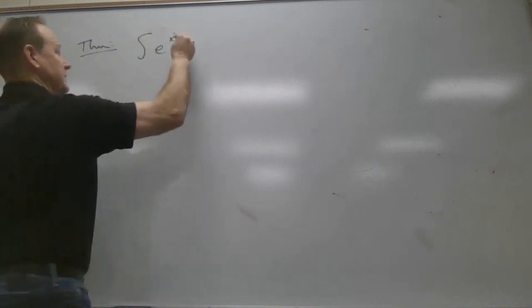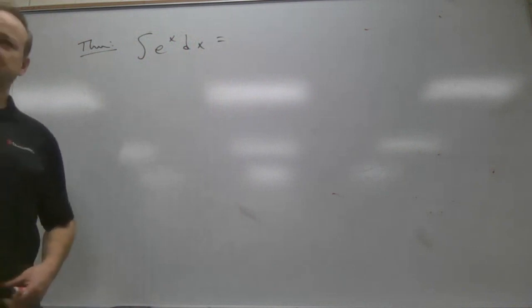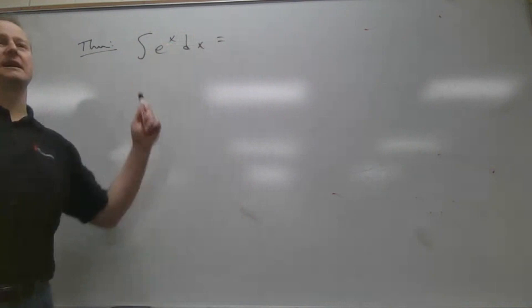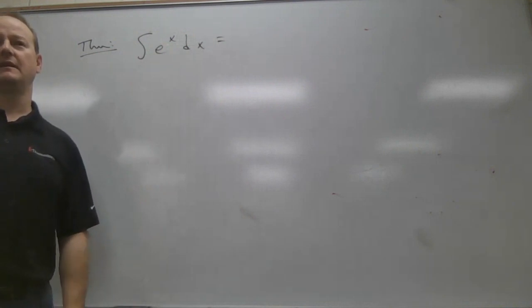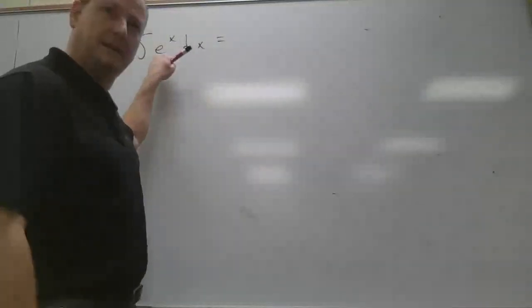So what about the antiderivative? Let's just look at an antiderivative. The antiderivative of e to the x with respect to x, what do you think that is? Who's up? Okay. The derivative of what is e to the x? Isn't that how we always answer this? We answer the antiderivative with what's the derivative of what. The derivative of this side is going to equal e to the x.